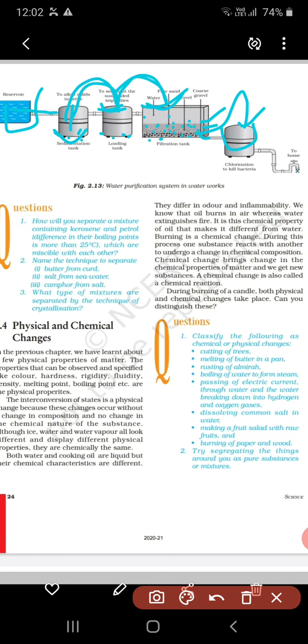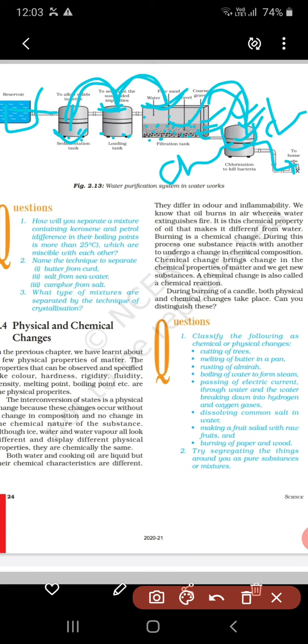What is the work of the chlorination chamber? Chlorine, which is a disinfectant, is added to the water. The water coming from the filtration tank is still not completely clear and not suitable for drinking, as it still has some impurities like bacteria, microorganisms and odor. But in the chlorination chamber we add chlorine, a chemical, and the remaining impurities are removed. Finally we get clear water that is potable, meaning suitable for drinking.